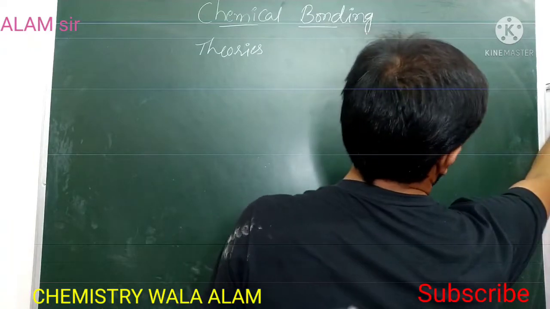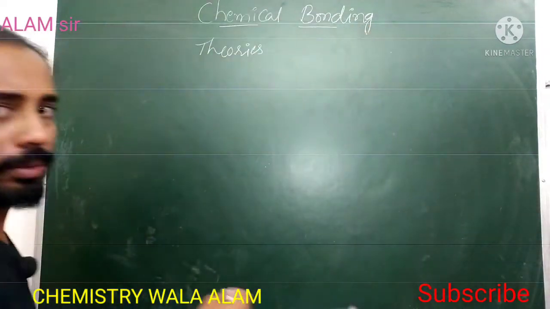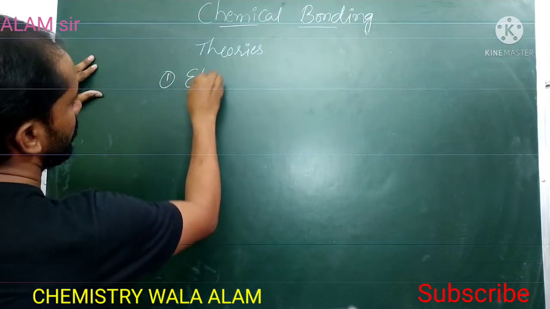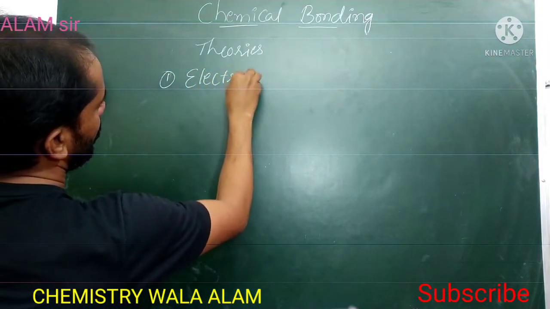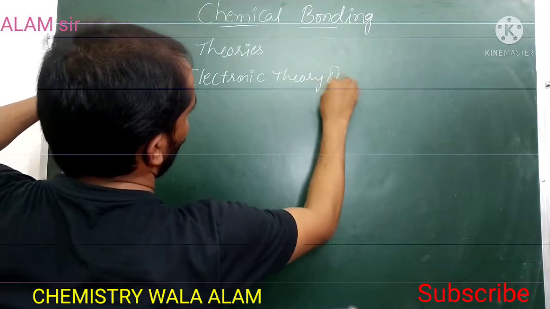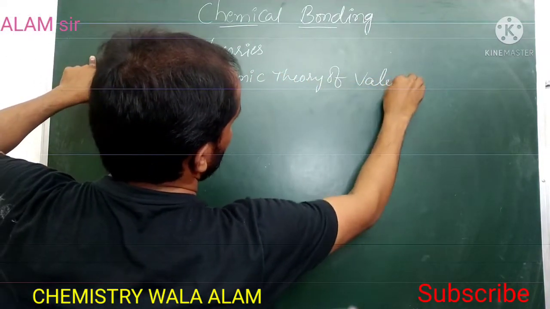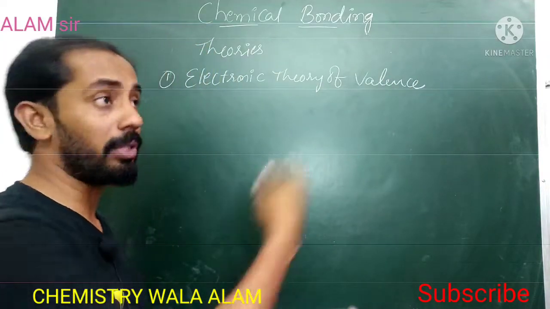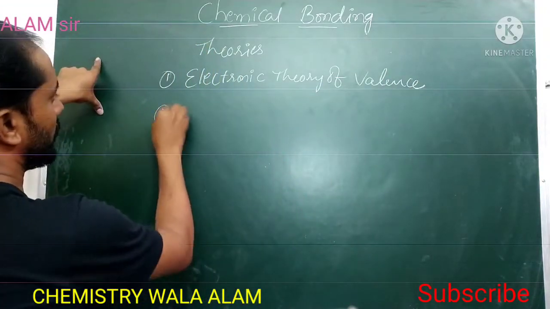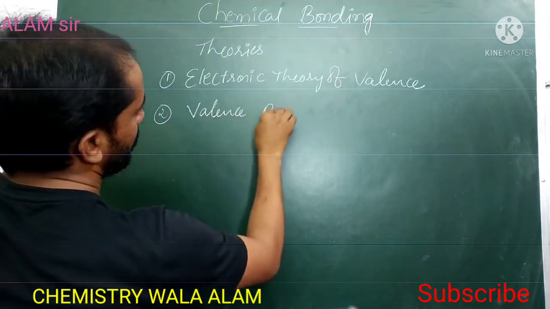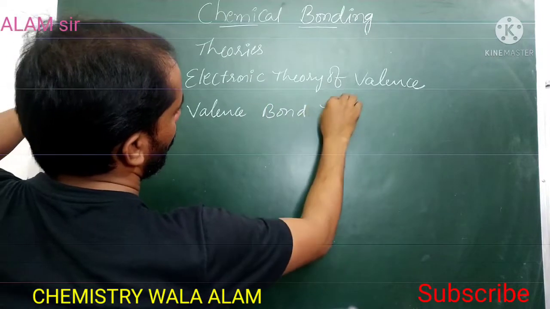The first is the electronic theory of valence, also called the modern theory of valence or chemical bond theory. The second one is the valence bond theory.